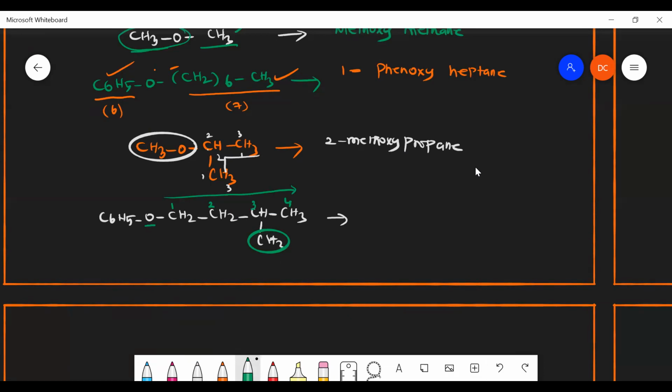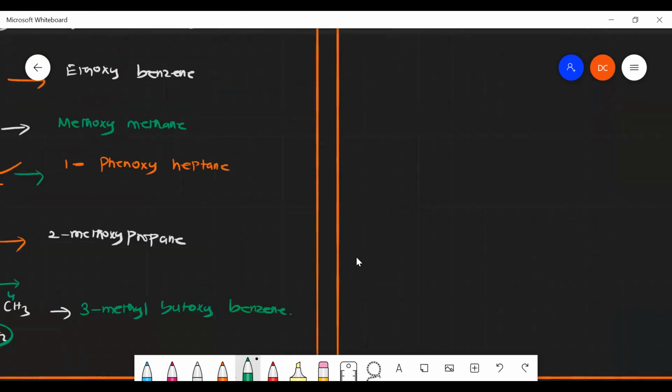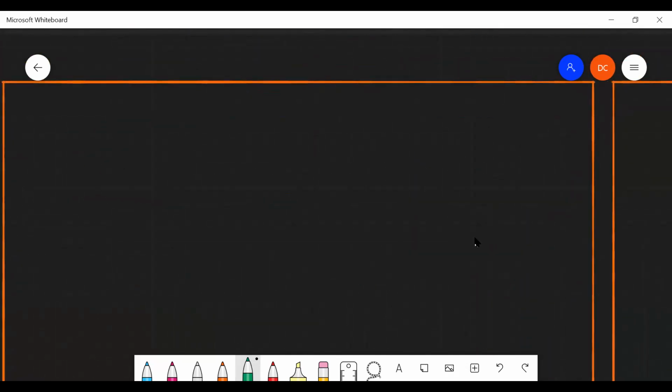Okay, now we can name it now. Whether it is a long chain or not. Sir, this is not long chain, no, sir. This is not long chain, right? Very nice. Okay, then. Sir, I think it is 3-methylbutoxybenzene, sir. Very nice. 3-methylbutoxybenzene. That is the right nomenclature. Suppose the compound will be given like this.